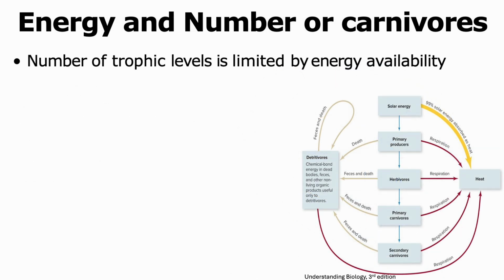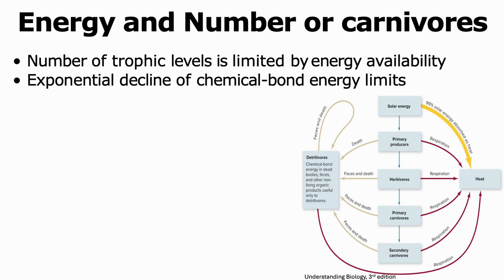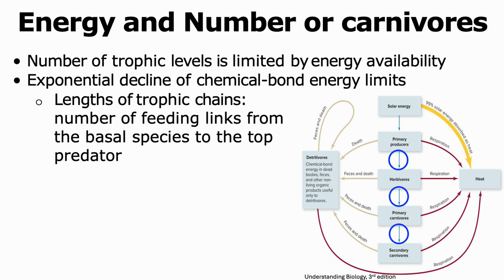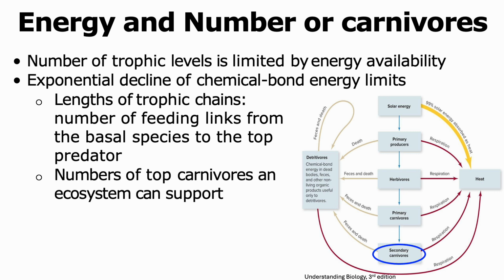The number of trophic levels that are present in an ecosystem is limited by the availability of energy in the environment. The exponential decline of the chemical bond energy puts limitations on the trophic levels. It limits the length of the trophic chains, which is the number of feeding links that begins from the basal species, or the primary producers, all the way to the top predator. It can also limit the number of top carnivores that the ecosystem can support.